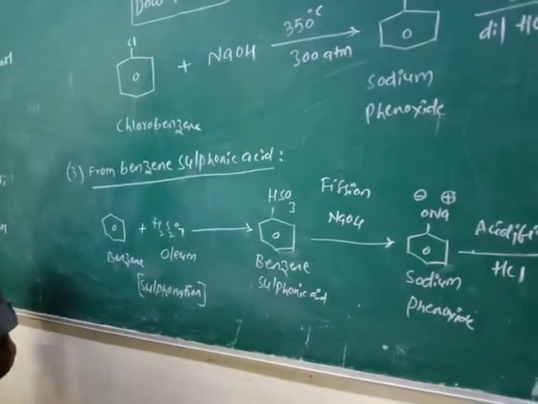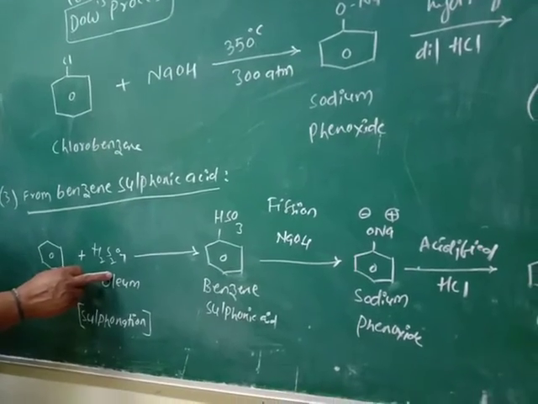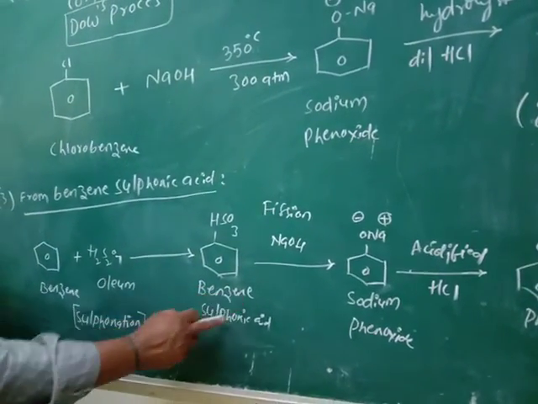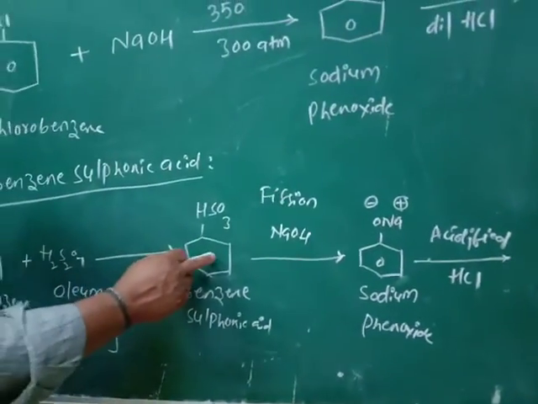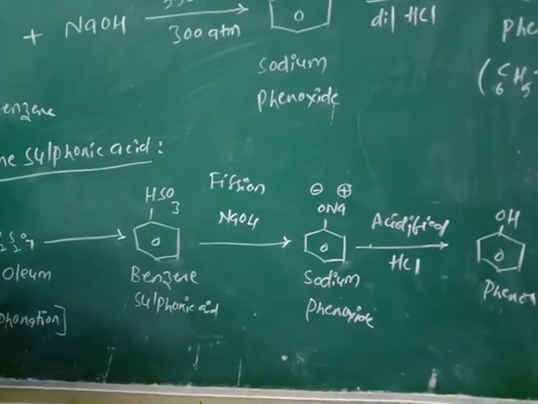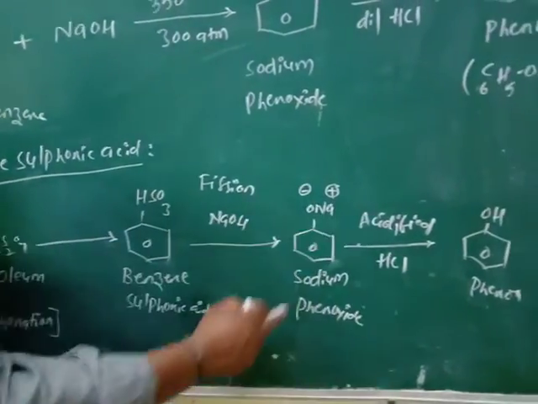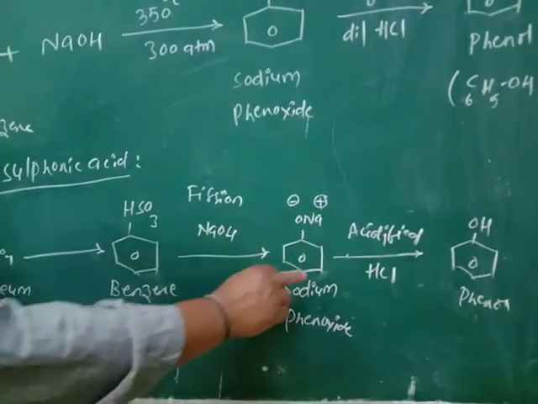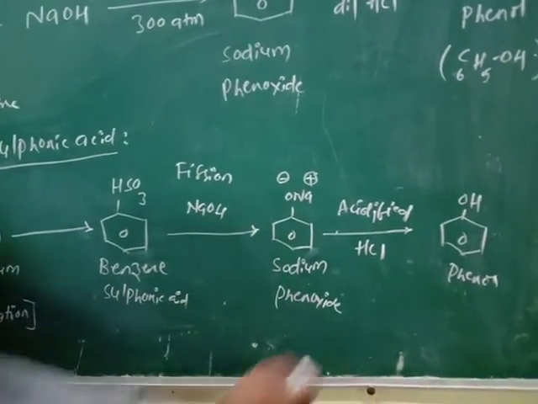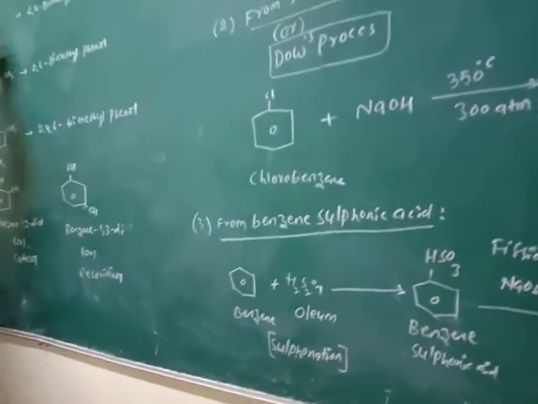In this process, first of all, benzene is treated with oleum. This process is known as sulfonation. After sulfonation, benzene sulfonic acid is obtained. It is benzene with SO3H. Then benzene sulfonic acid is treated with NaOH. In this process, fission of the NaOH occurs, then it gives the sodium phenoxide. The obtained sodium phenoxide is acidified with HCl, then it gives the phenol. So it is the third preparation.